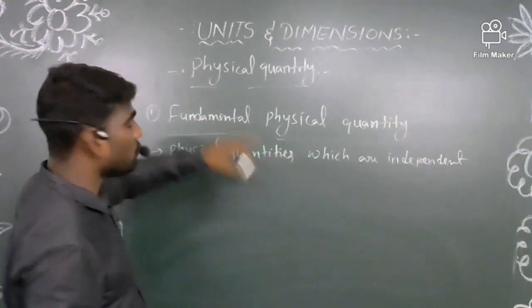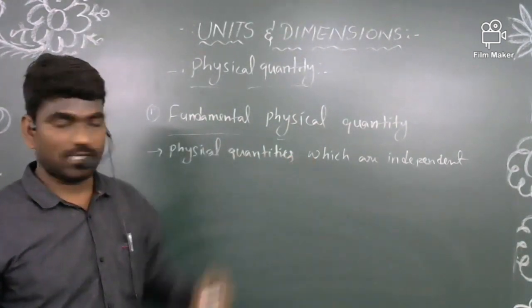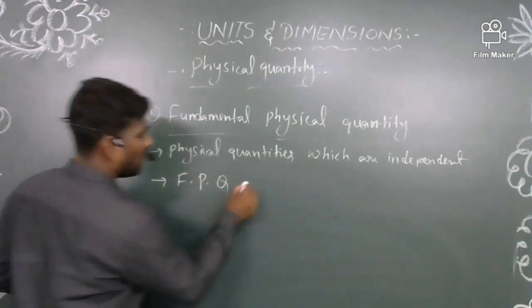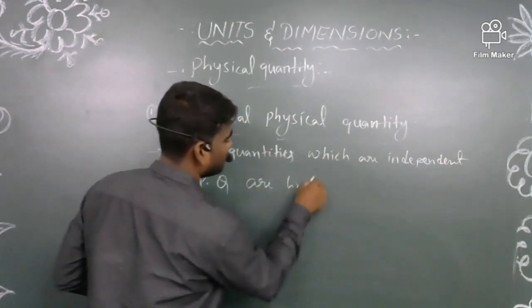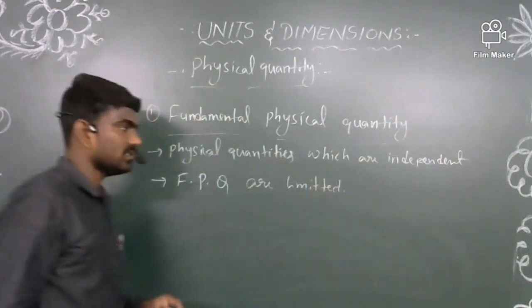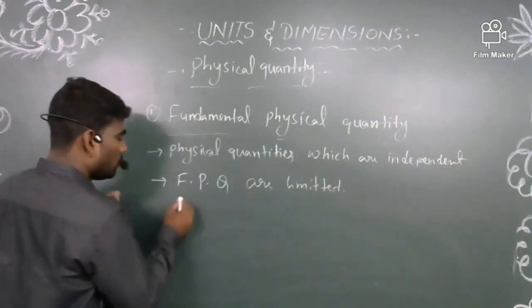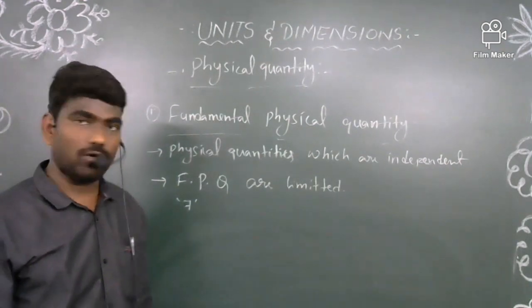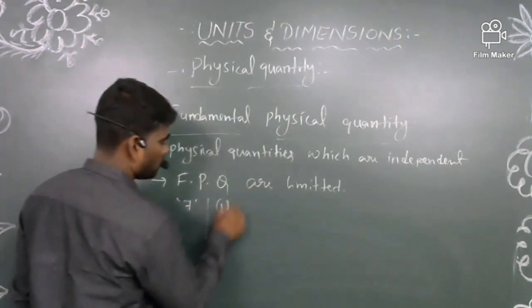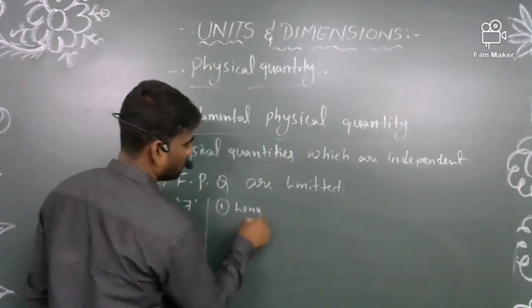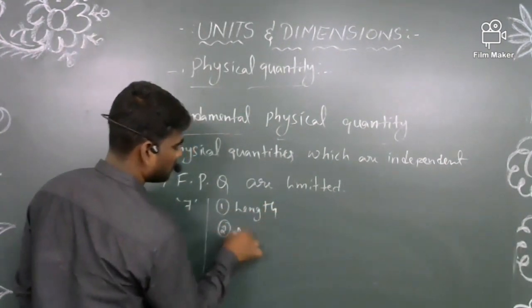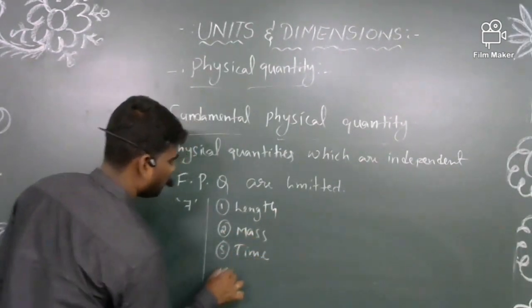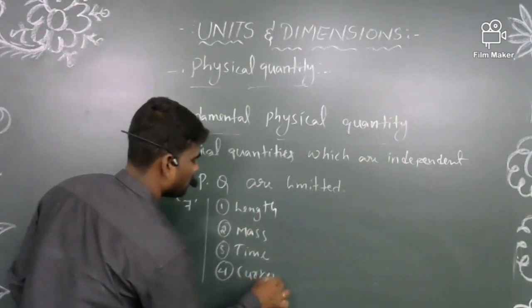One more point you should remember about these fundamental physical quantities: they are limited. There are only 7 fundamental physical quantities as of now. What are those? The first one is length, second is mass, third is time, and fourth is current.